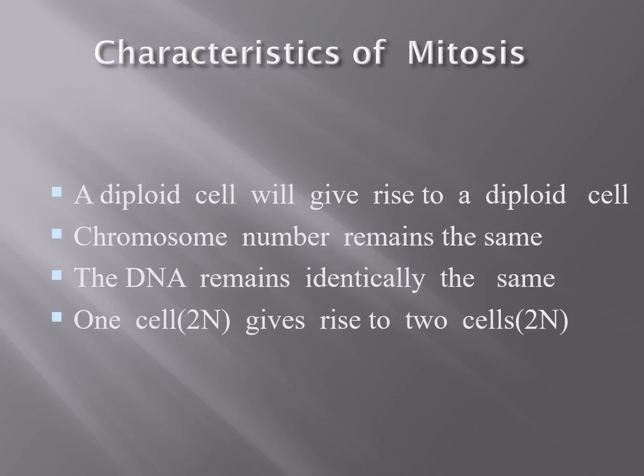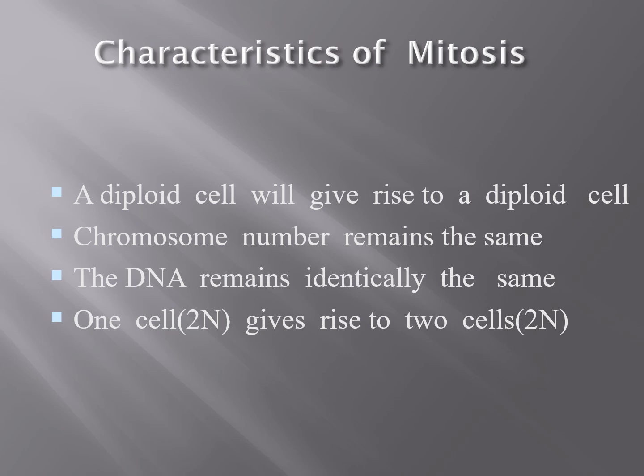Characteristics of mitosis. A diploid cell will give rise to a diploid cell. The chromosome number remains the same as in the mother cell. So the daughter cells and the mother cell have the same number of chromosomes. There is no change in the chromosomes from mother cell to daughter cell. The DNA remains identical. There is no change in the DNA material between the mother cell and the daughter cell.